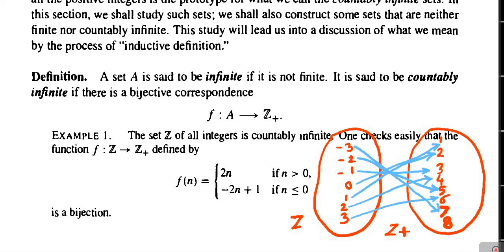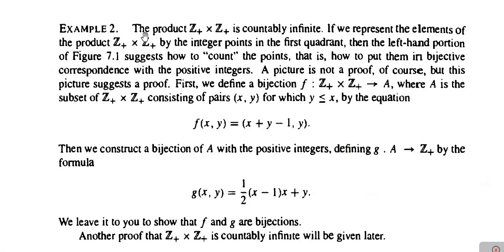And as it is injective as well as surjective, meaning a bijective correspondence between the set Z and Z plus, therefore, by definition, set Z is countably infinite. So, the set of all integers, the set Z, is countably infinite. Next, let us consider one more example. Example second. The product Z plus cross Z plus, the Cartesian product of positive integers with itself, is countably infinite.